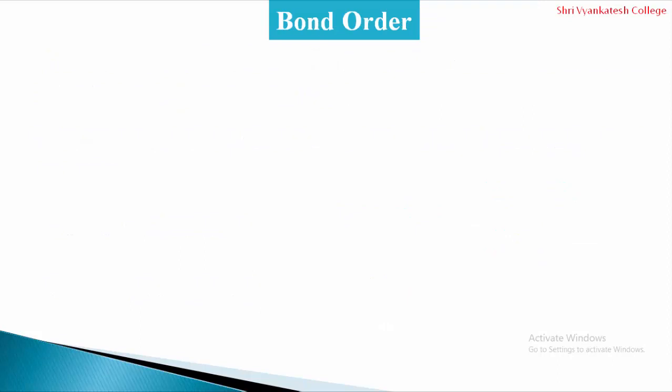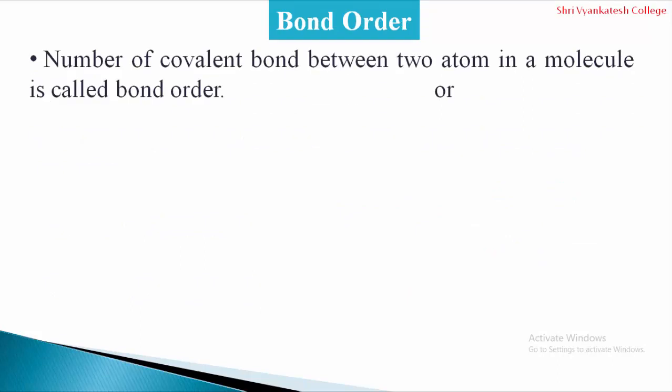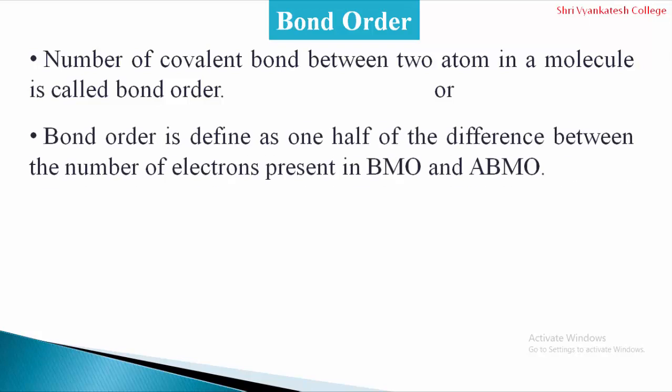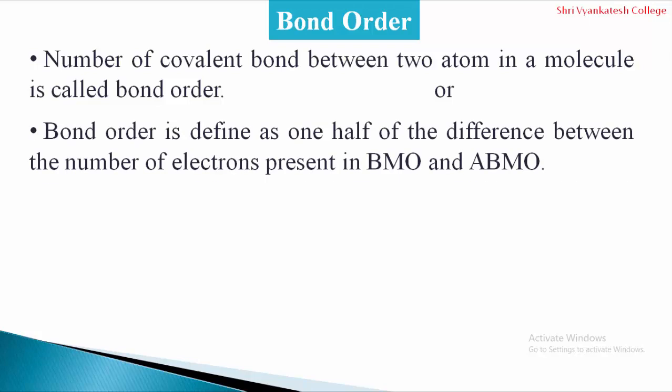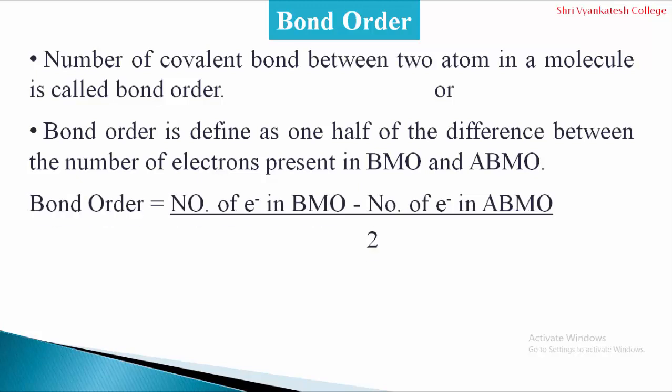Now next is bond order. What is the bond order and how to calculate it? The number of covalent bonds between the two atoms in a molecule is called the bond order, or bond order is defined as 1/2 of the difference between the number of electrons present in bonding molecular orbitals and anti-bonding molecular orbitals, that is BMO and ABMO. The formula for the bond order is the number of electrons in bonding molecular orbitals minus the number of electrons in anti-bonding molecular orbitals, divided by 2.